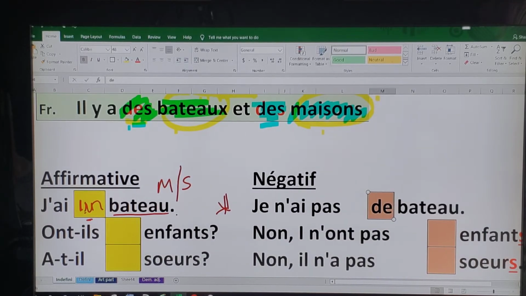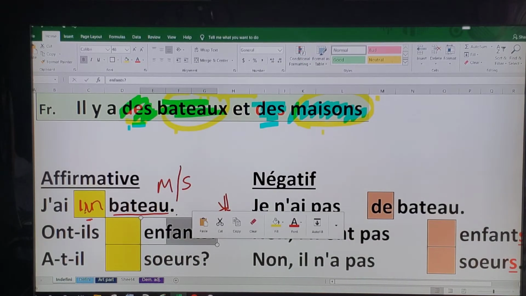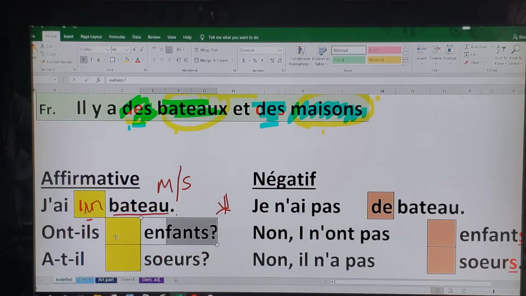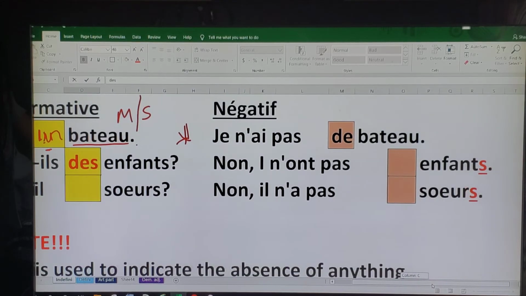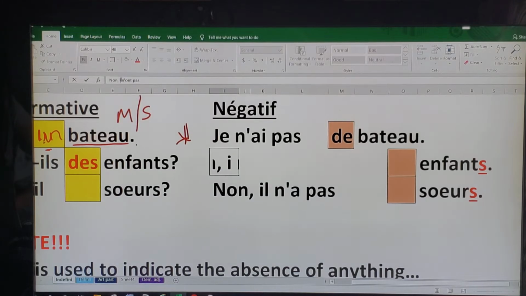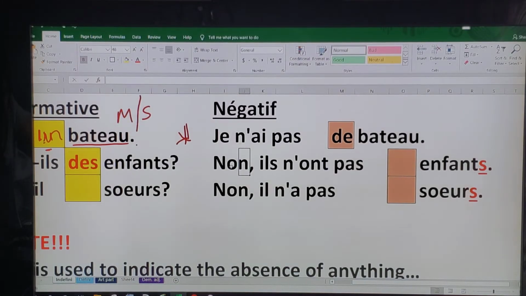Going on to the next sentence over here. Ont-ils, fill in the blank, enfant. Do they have children? Enfant is a neuter gender, right? Because enfant, meaning children, can be either masculine or feminine. So we use ont-ils des enfants. But let's say I have to answer it saying, no, they do not have children. It has to be ils, sorry. How do we write it?